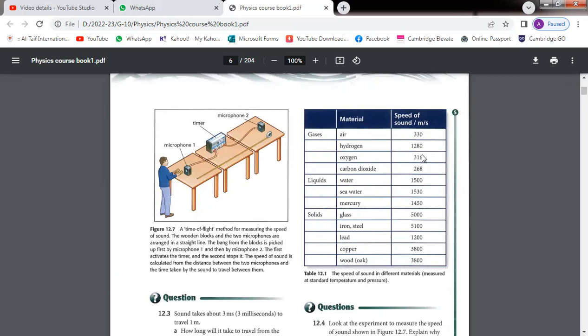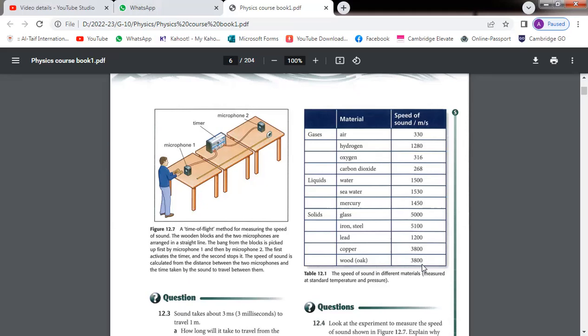For example, here you can see in air 330, in hydrogen gas 1280, oxygen 360, carbon dioxide 268, in water 1500, seawater 1530, and in mercury 1450, in glass 5000, iron or steel 5100, in lead 1200, in copper 3800, and wood also 3800.